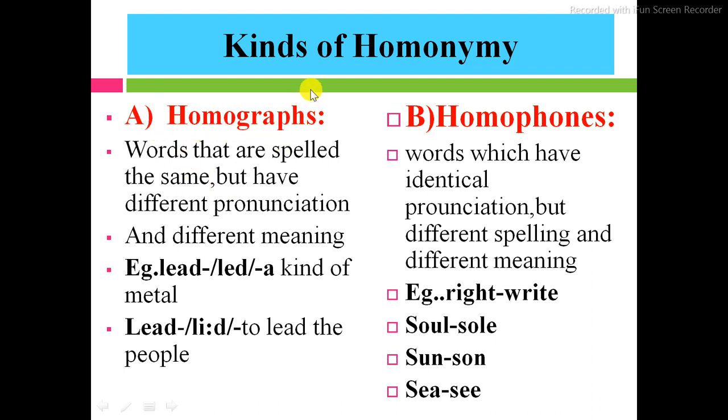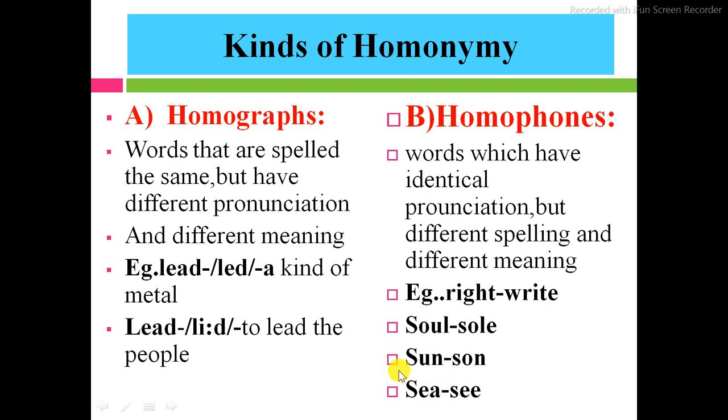Homographs is also a kind of homonymy. Another kind of homonymy is homophones. In homophones, words have identical pronunciation but different spellings and different meaning. For example, right, soul, sun, sea.